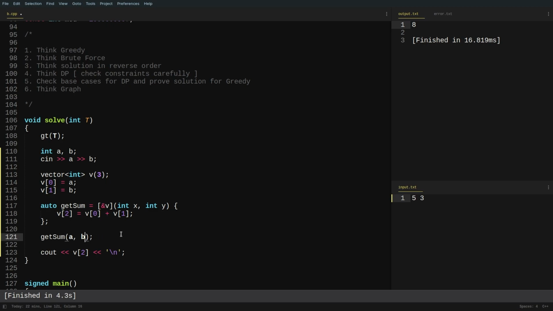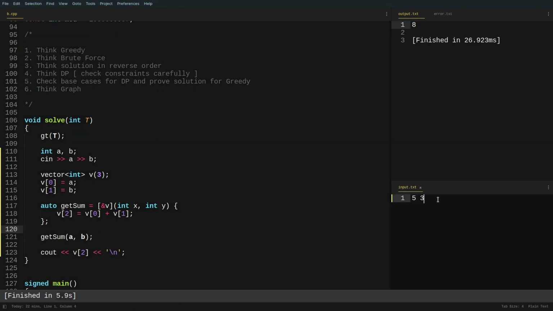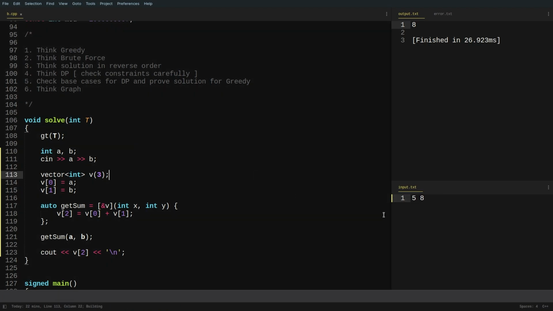So if I just run this code again, you will see it still works, and you can see the answer is still 8 here. And let me just change the values. If I do 8 plus 5, the answer will get updated, right? You see, so this means that it is correctly passing the vector v, and this particular lambda function is capturing the vector v. Now I can also just ignore this v, and if I just write &, it will capture all the variables that were inside my parent function.